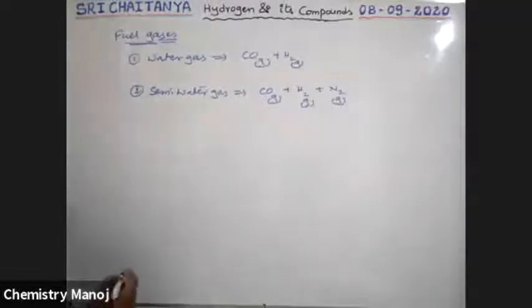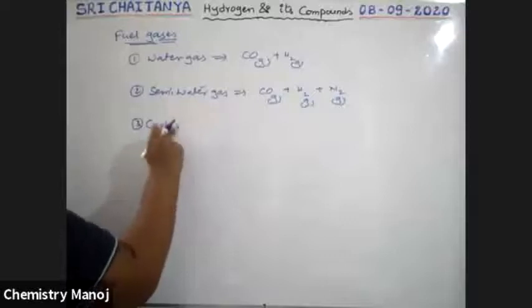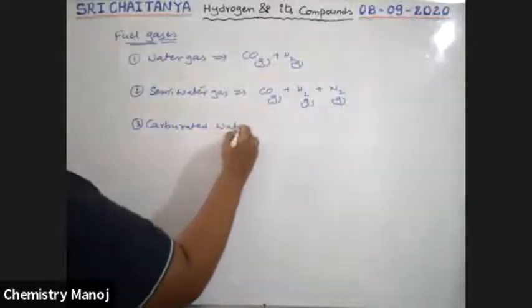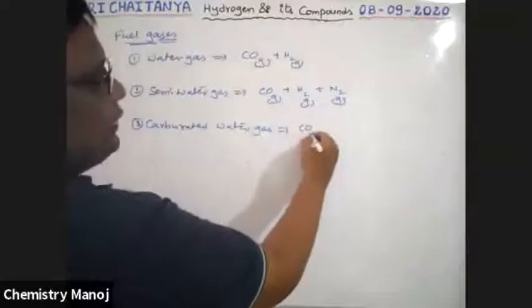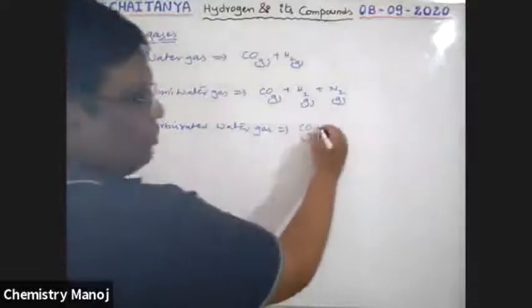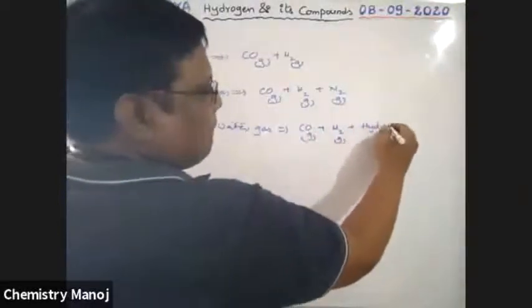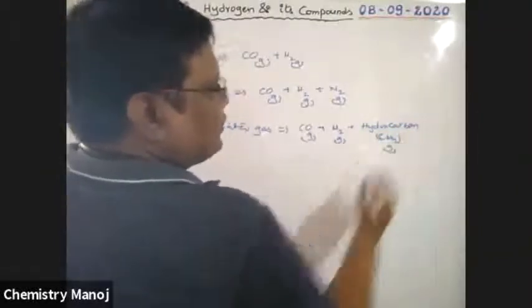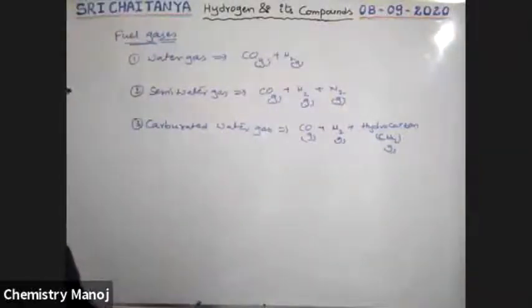Next, carbureted water gas. What is that? Carbon monoxide, it is a gas. Carbon monoxide and hydrogen, along with them hydrocarbons, just like methane. That mixture is called carbureted water gas.